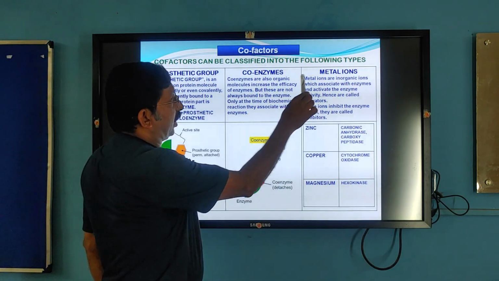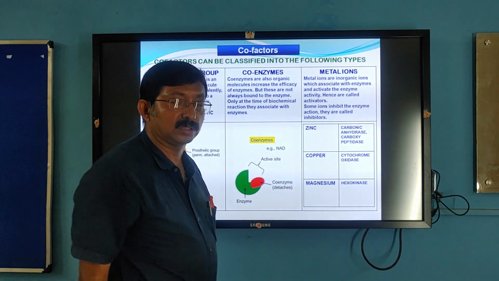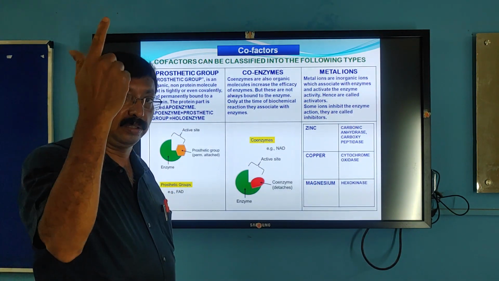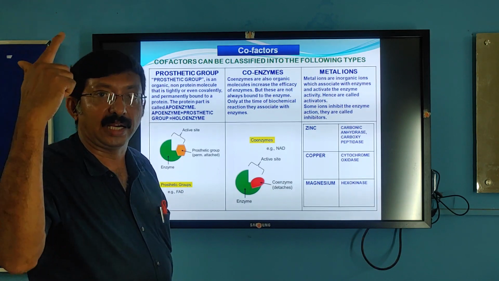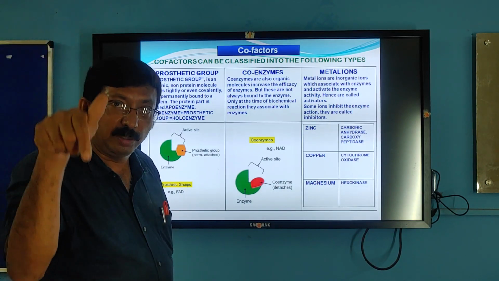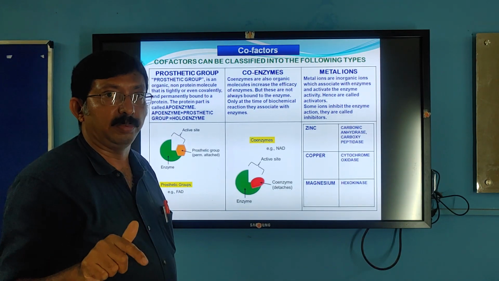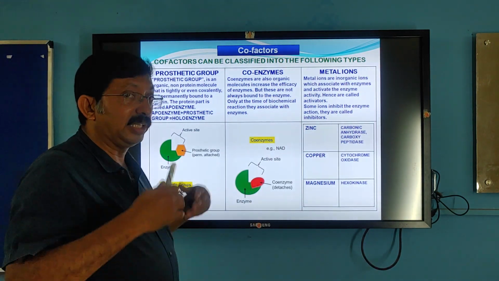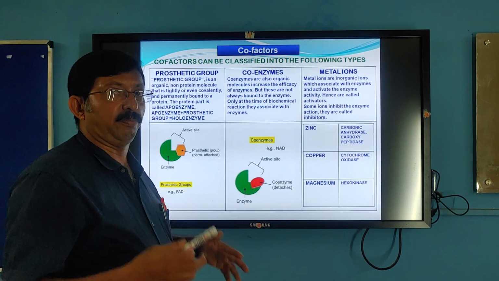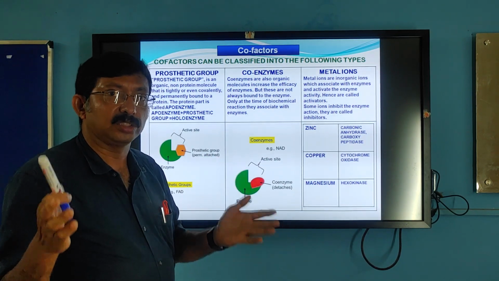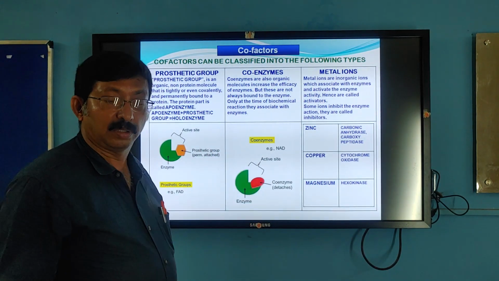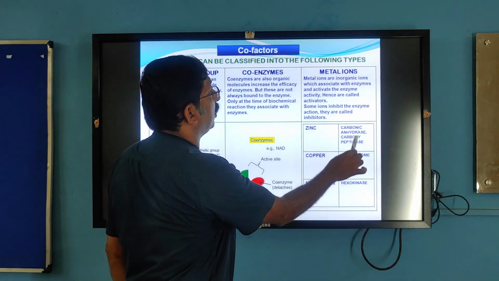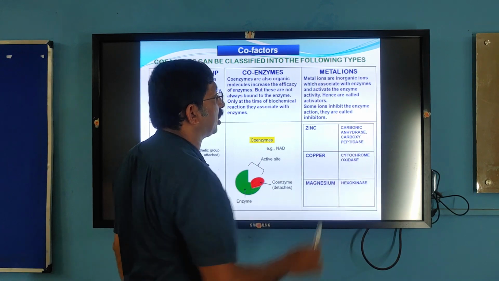Another type of cofactor is metal ions. They do two functions. Some activate the enzyme action, they are called activators. Some inhibit the enzyme action, they are called inhibitors. Here let us discuss only the activators. Some metal ions increase the activity. Most metabolic enzymatic reactions require one or another metal ion. Zinc is essential for carbonic anhydrase or carboxypeptidase.